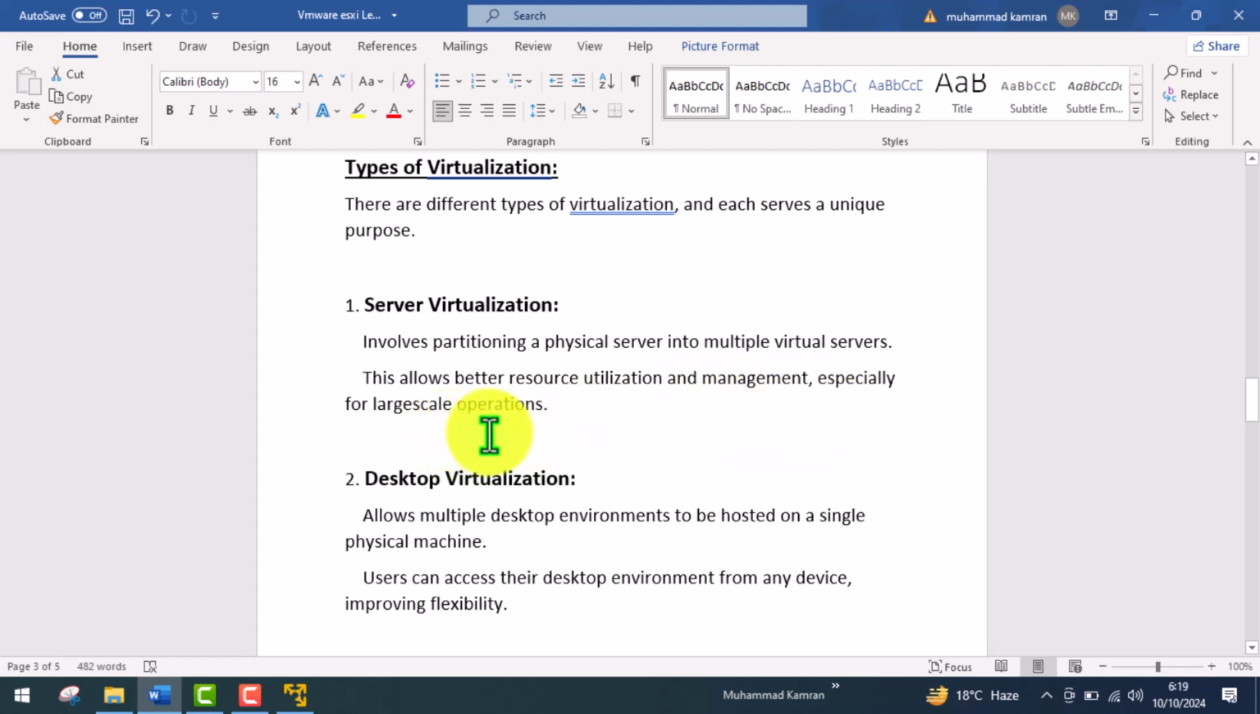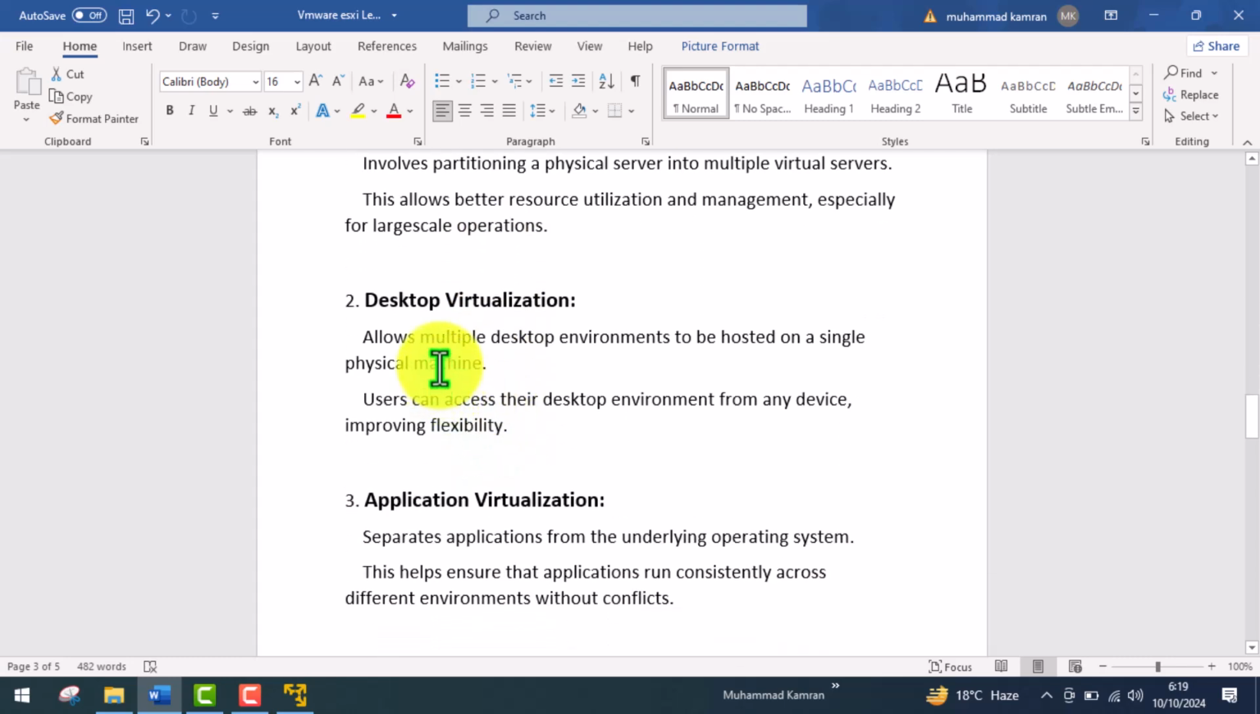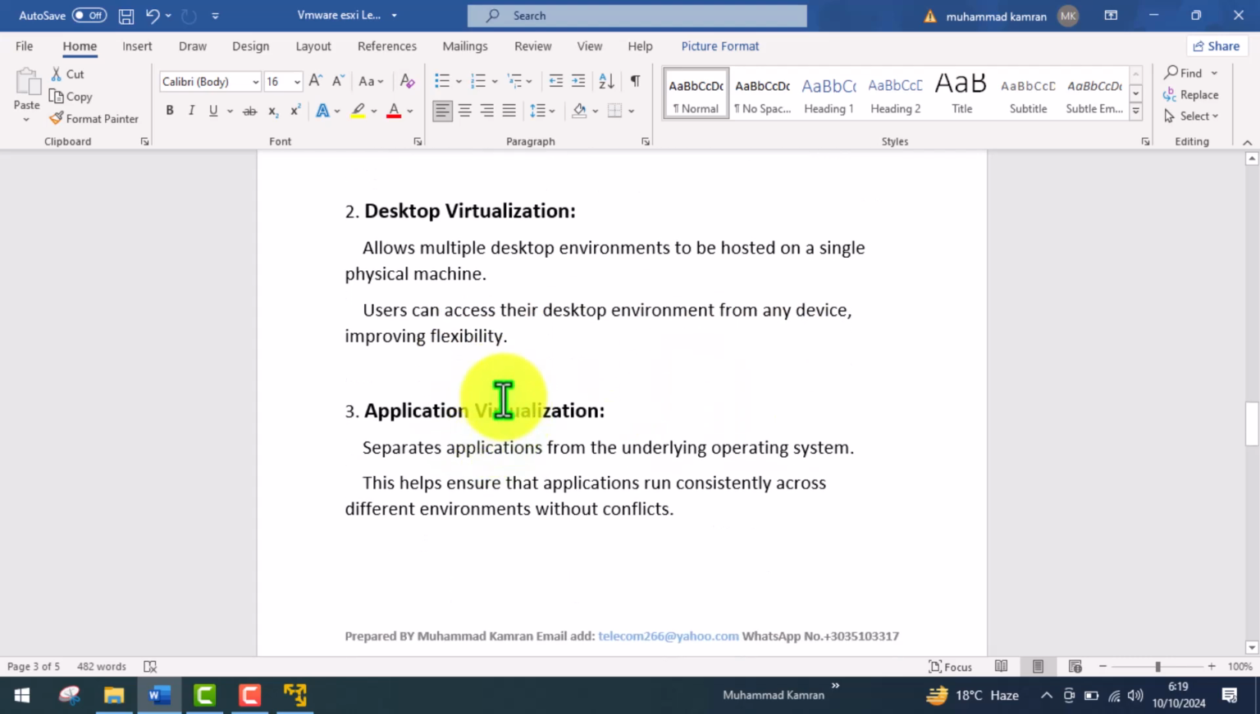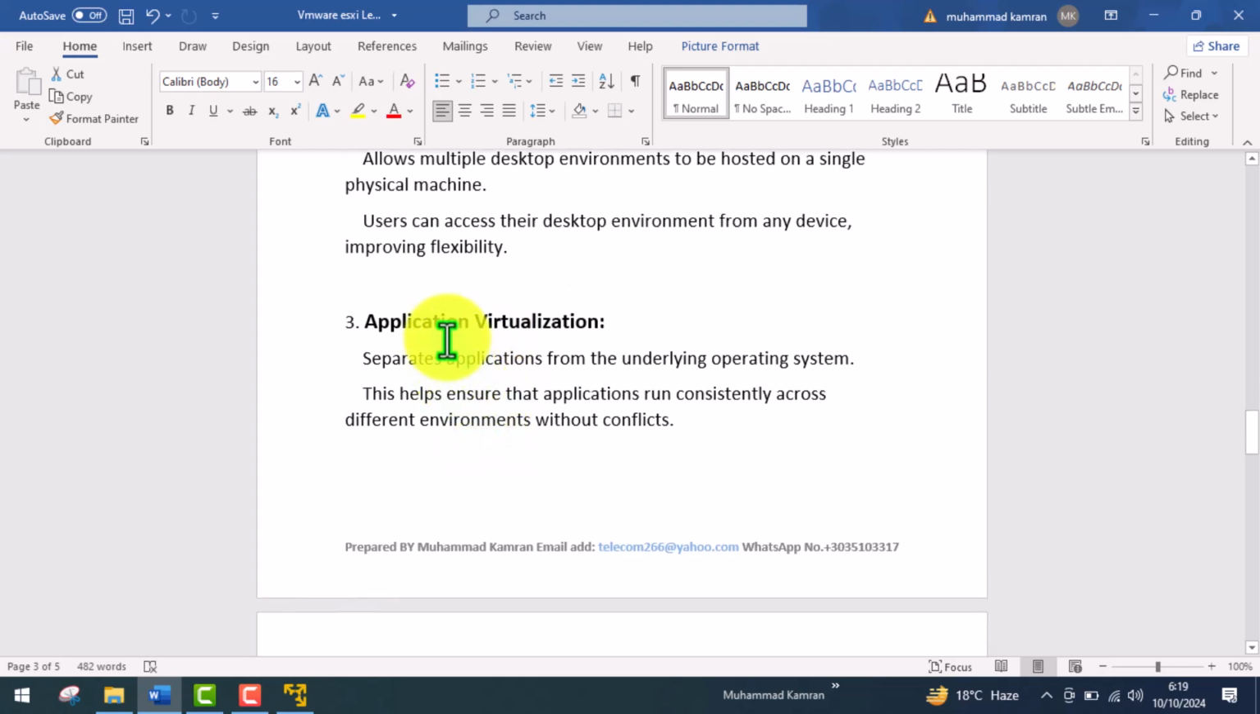Desktop virtualization allows multiple desktop environments to be hosted on a single physical machine. Users can access their desktop environment from any device, improving flexibility. Next is application virtualization. Let me give you an example of application virtualization. Let me open Paint.